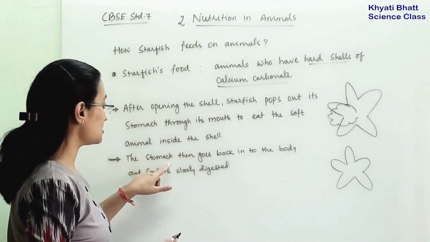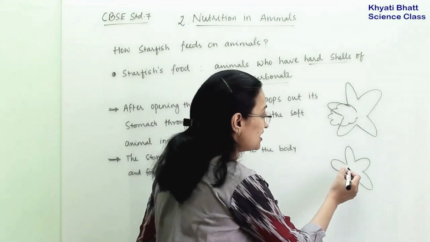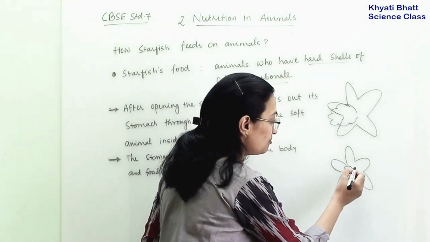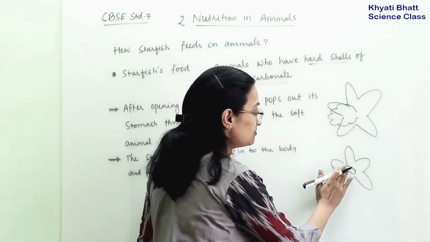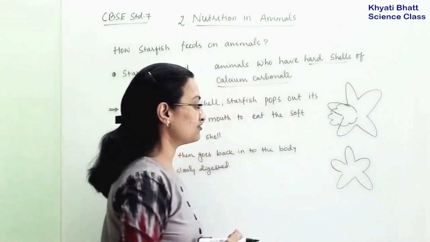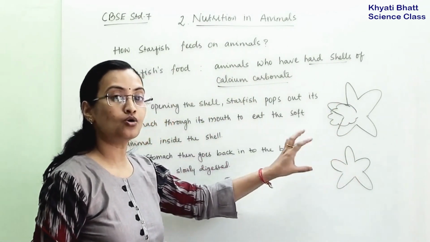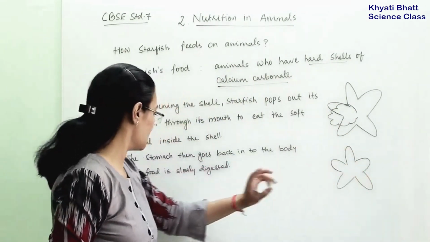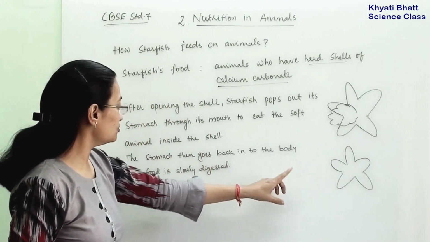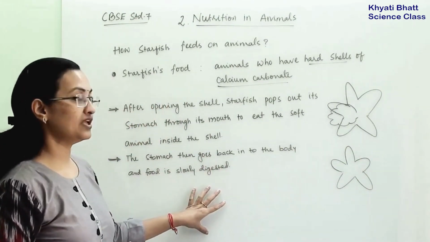After that the stomach then goes back. Slowly it will go back into the mouth and it will become like this. After that the full stomach will go inside again along with the animal, along with the creature. Then the stomach goes back into the body and food is slowly digested.